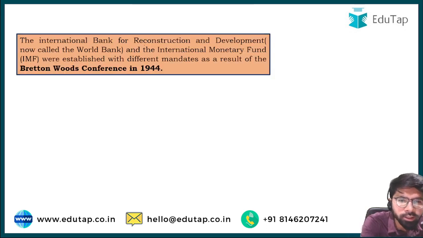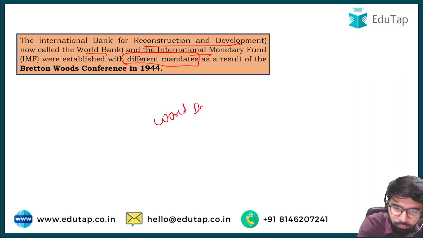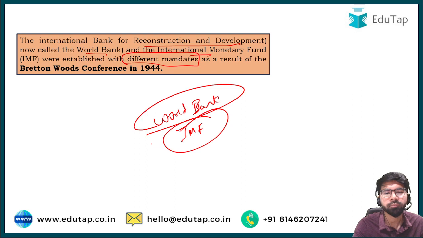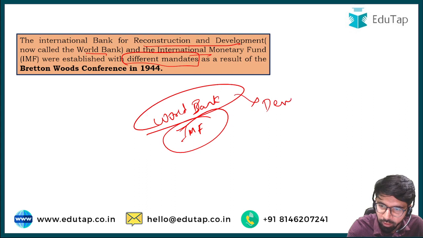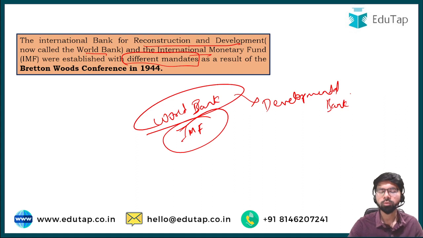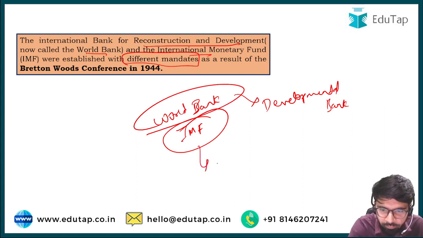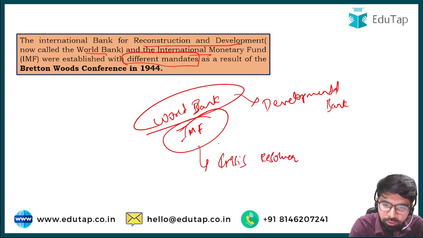The International Bank for Reconstruction and Development, now called the World Bank, and the IMF were established with different mandates. The purposes of the World Bank and the IMF are different. So what exactly are the purposes of the IMF and the World Bank? As we discussed in the last question, the World Bank is purely a developmental bank, and it extends loans to the respective countries on a long-term duration in order to develop their economies. But the IMF is a crisis resolver. Its major role is to resolve crises.